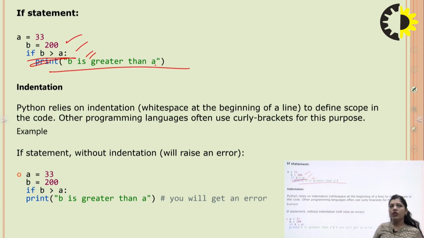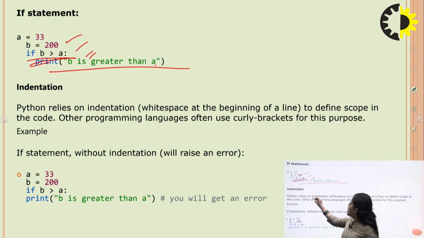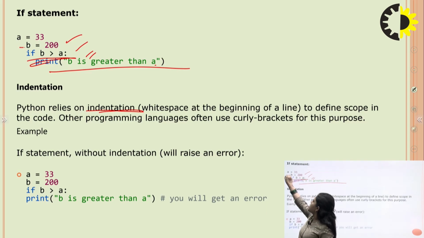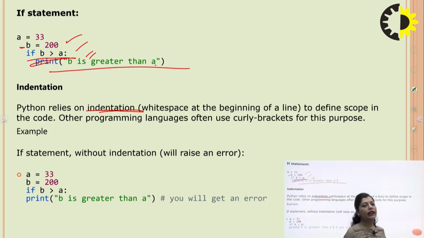Indentation is very important in the Python programming language, because Python relies on indentation. Indentation means white space at the beginning. For example, this space is called indentation in Python. Indentation is used to define scope in the code. Other programming languages use curly brackets for that purpose.